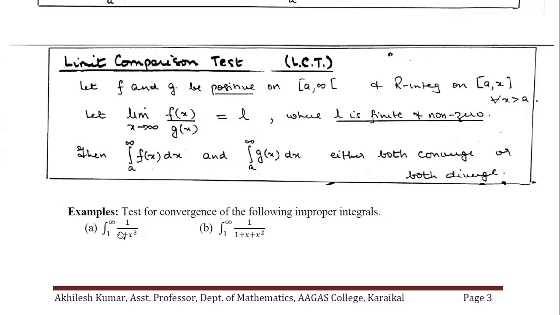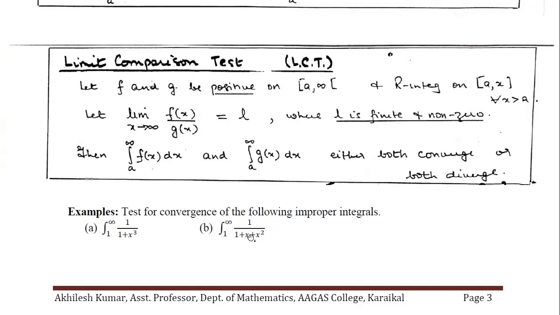So just if you forget this, 1 by x cube. If this integral is convergent, we know that it is convergent. And what is this function? 1 upon 1 plus x cube, that will be less than or equal to 1 by x cube. And therefore, because the bigger function is convergent, this is also convergent.